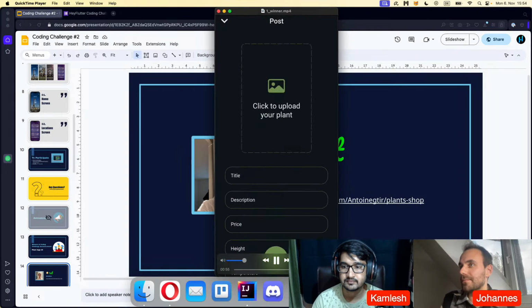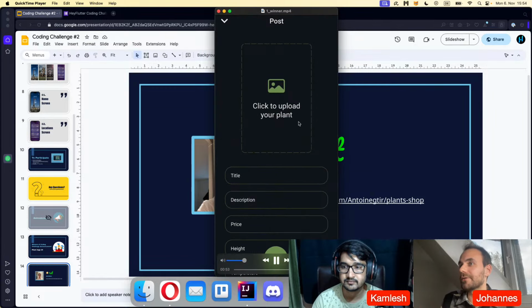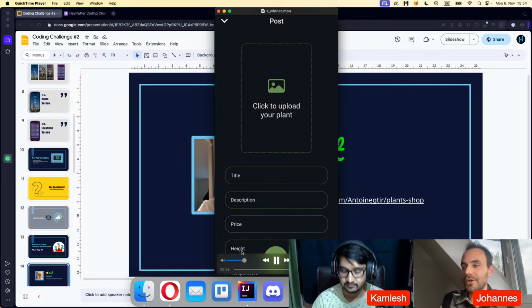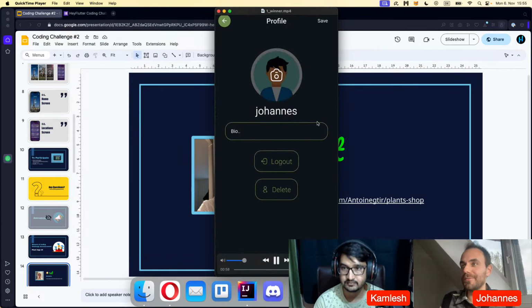Yeah, I think that's mainly about the first one. He has also created here a button to actually create a new plant with Firebase. You can upload your image and so on. I have not recorded everything. And he has also done something with the profile, because he has implemented the whole Firebase solution for this one.